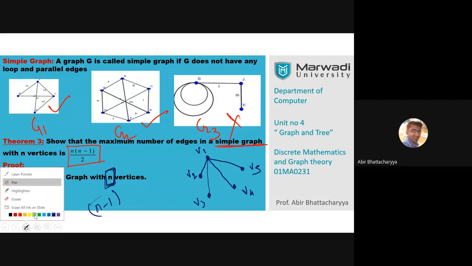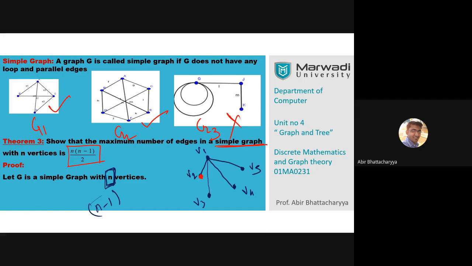What next? Next I want to start from V2. From V2, how many edges are possible? Because V1 and V2 are already joined, the part of V1 has been completed. So from V2, n minus 2 are possible, that means 3.